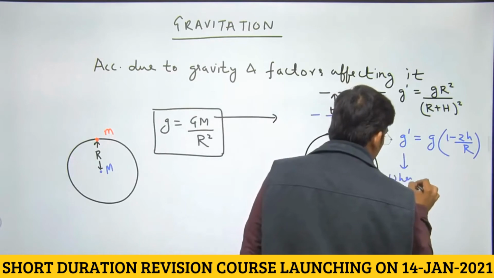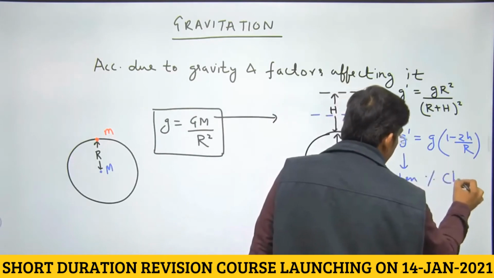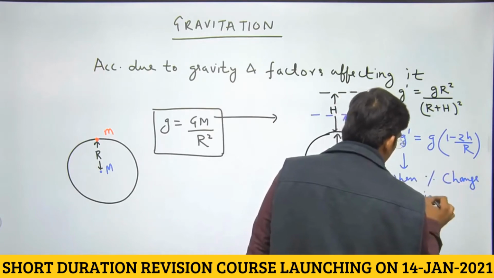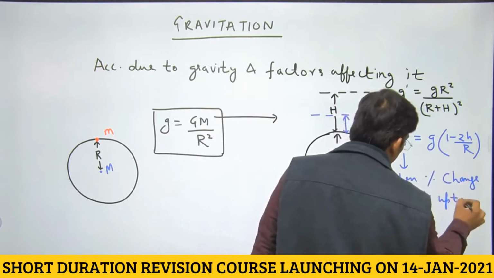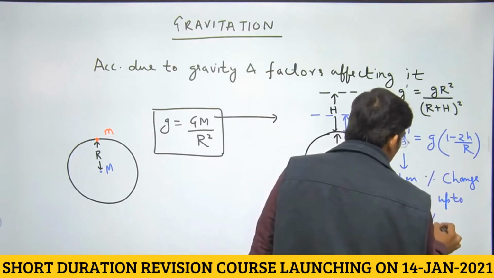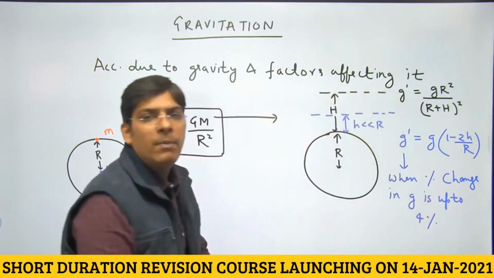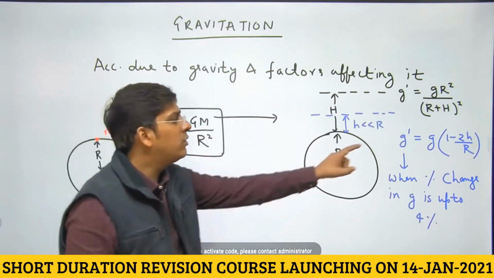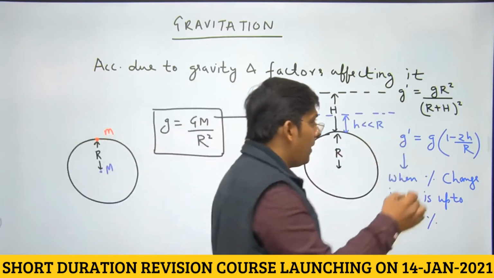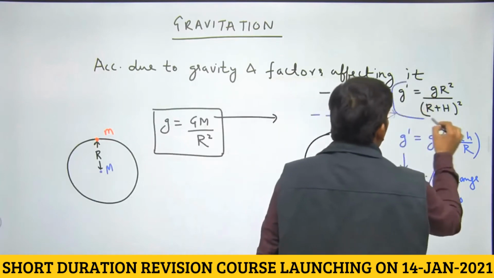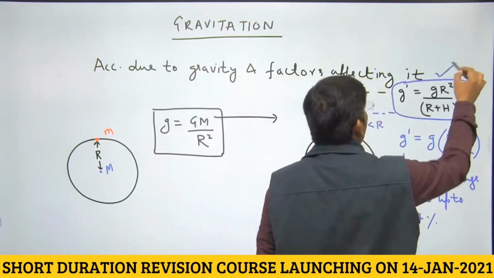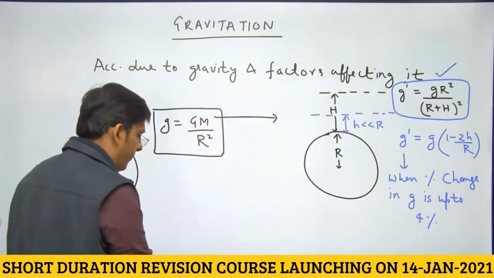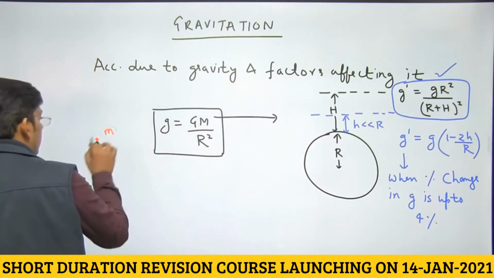When the percentage change in g is up to 3-4%, this formula is valid. When you go to a height comparable to radius of earth, say several thousand kilometers, then you don't have to use this formula. This is an approximate formula. You can use the earlier formula for all the heights, right? So this is all about variation of g with height, with altitude above the earth's surface.